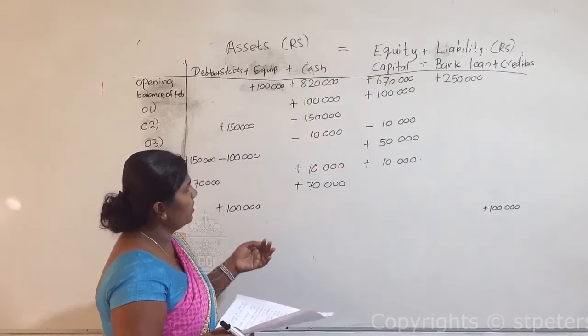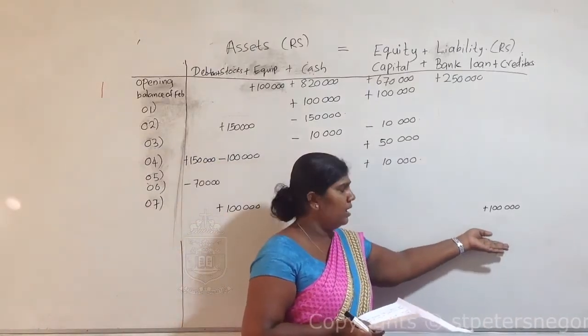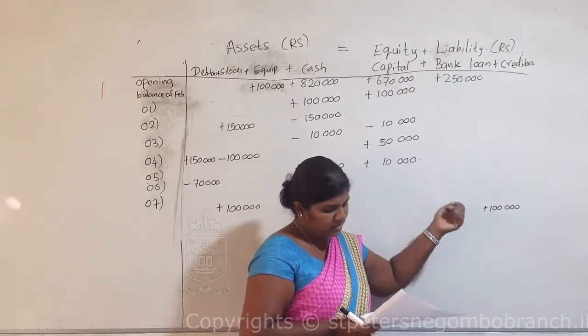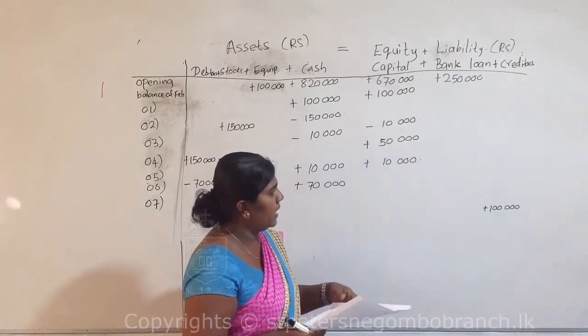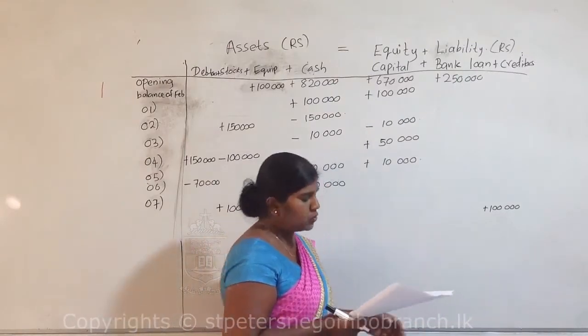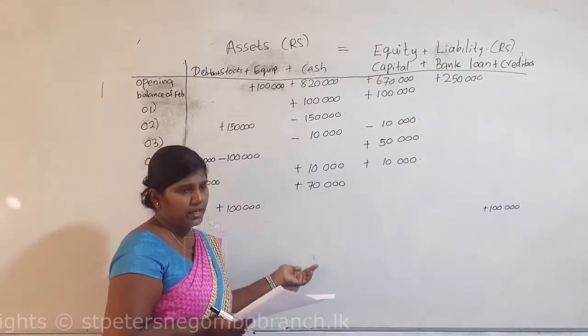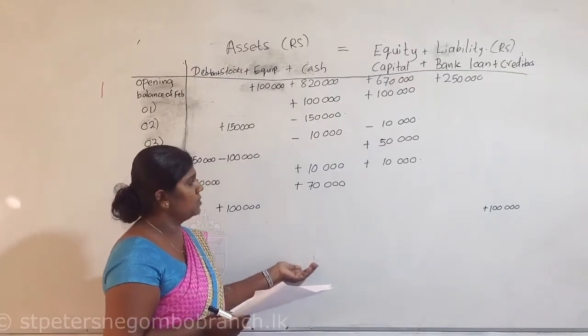So already we have this amount of liability, creditors 100,000. Among this value, the business paid 50,000. So at that time, what will happen to the cash amount? Cash will reduce 50,000.